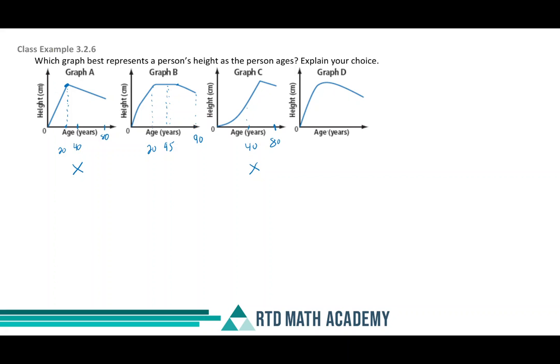Okay, and this one here, maybe I'm 90, let's say again, and I'm going to go to about 45 here, and it looks like that could be around 20, so that kind of makes sense with regards to its growth. But then it's saying I've got a plateau, and then I peak, and then I'm slowly heading down. There's no constant height here. Even on your driver's license, you have some sort of constant height. So I'm going to say graph B is the best representation of a person's height as they age.